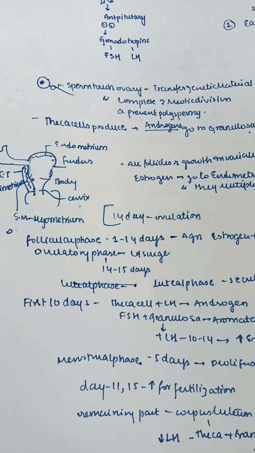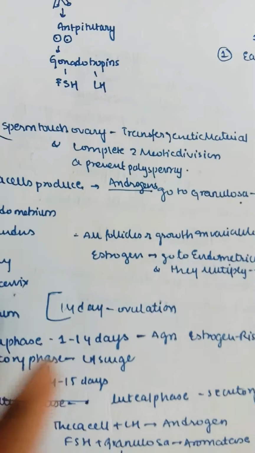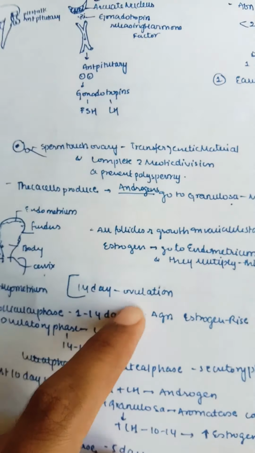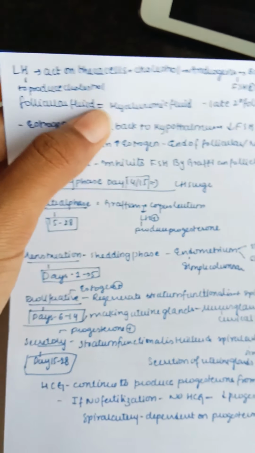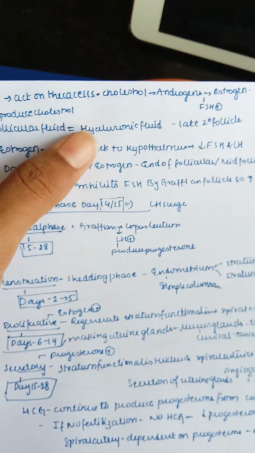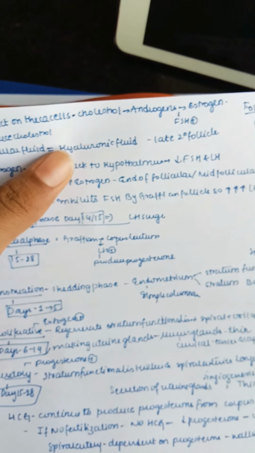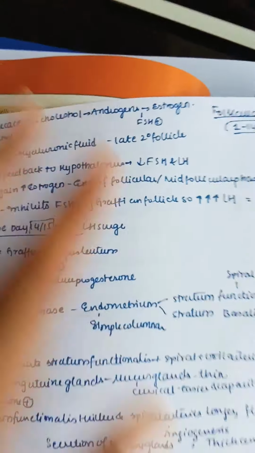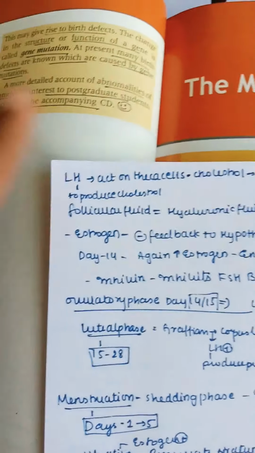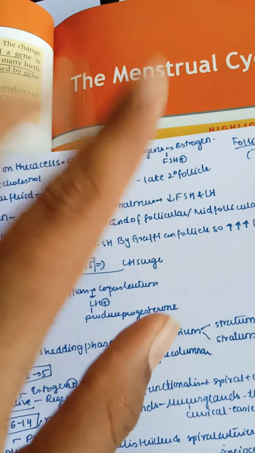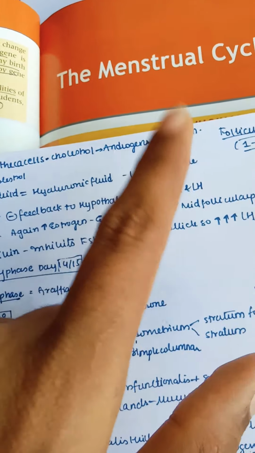So next we'll discuss it. We all know that at the 14th day the ovulation takes place. So next, continuing that, now what happens is luteinizing hormone comes into action, acting mainly on theca cells. If the luteinizing hormone acts on the theca cells, it converts the cholesterol into androgens. Now the androgens are converted into estrogen by means of FSH. So remember that in forming estrogen actually 2 hormones play a role, that is luteinizing hormone and FSH both. Luteinizing hormone converts the cholesterol into androgens first, and the androgen is converted into estrogen by means of FSH.